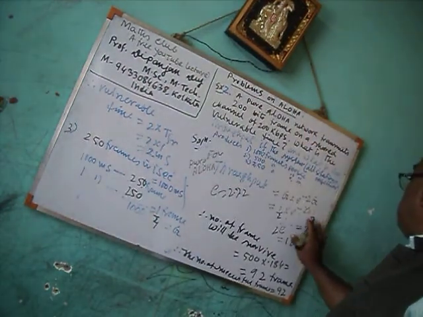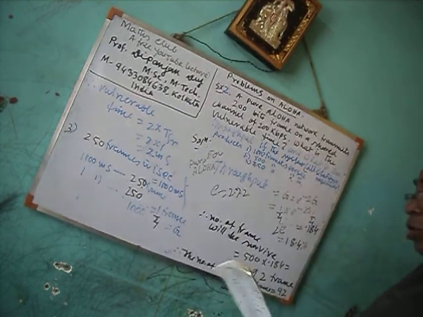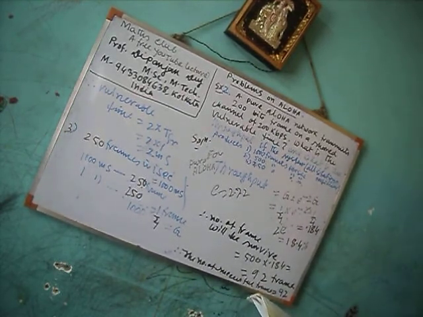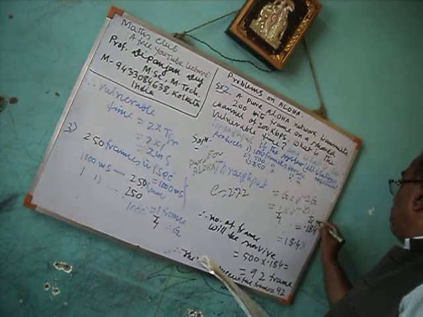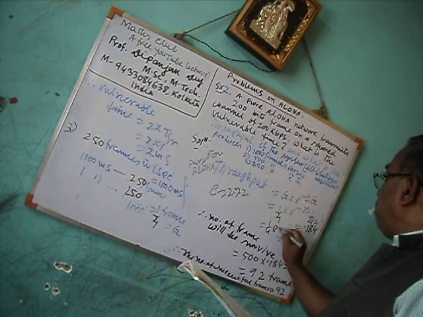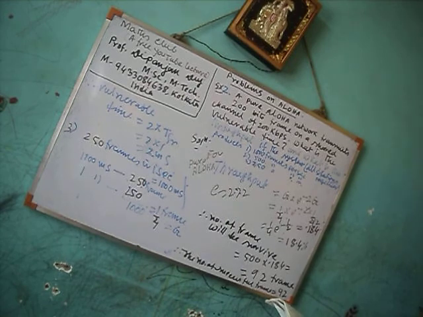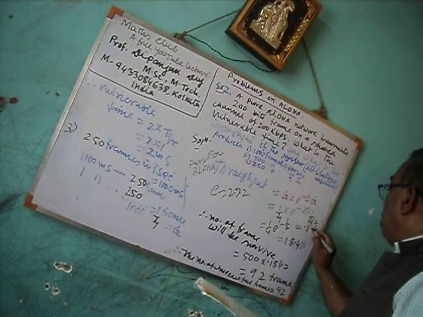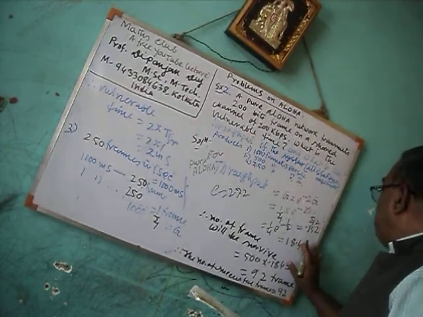Putting this over here, it becomes 1 by 4 e to the power minus 1 by 2. This value becomes 0.152, that is 15.2%.